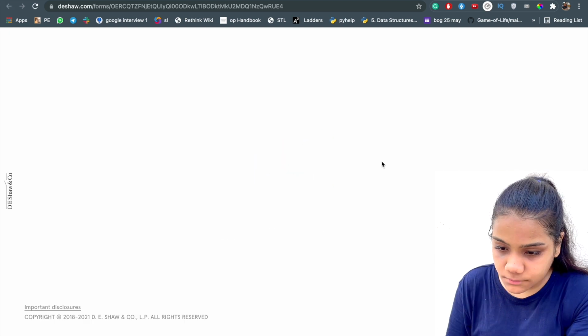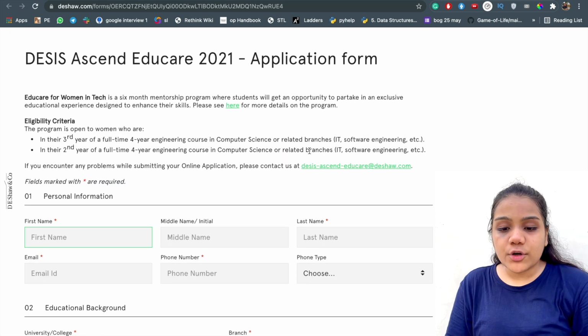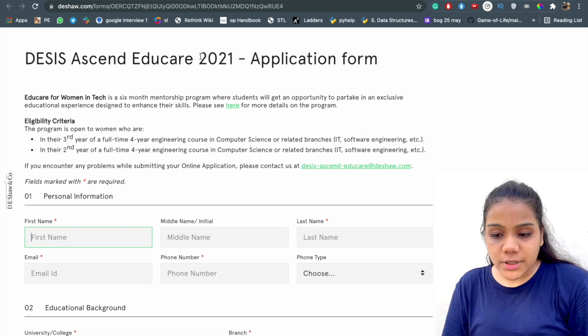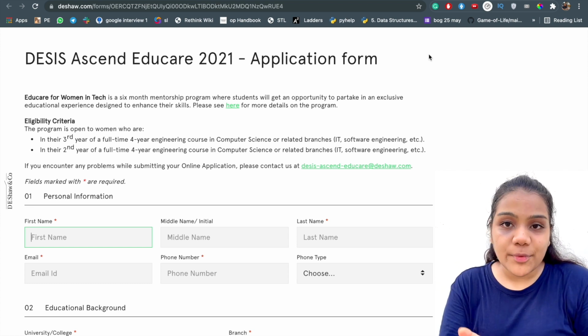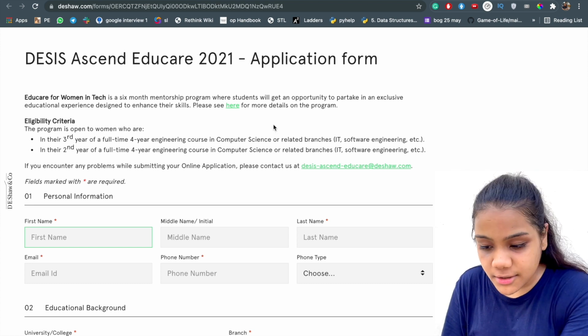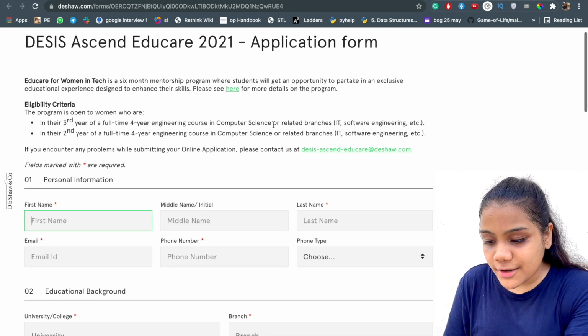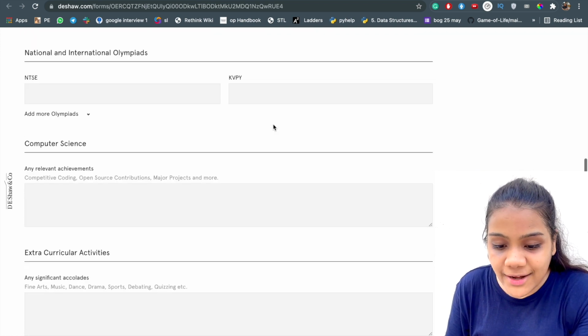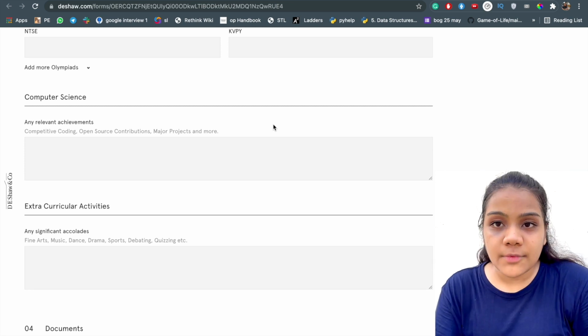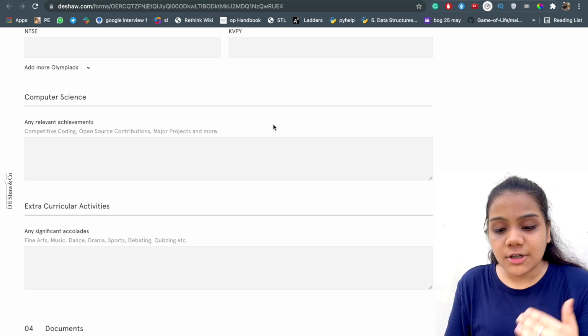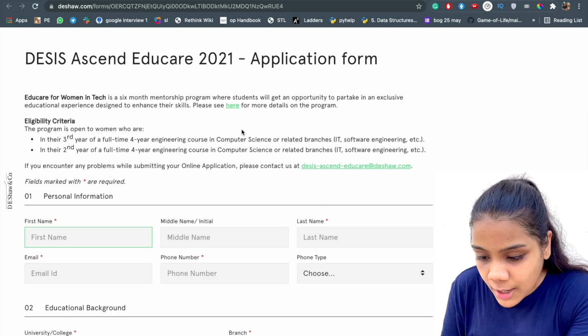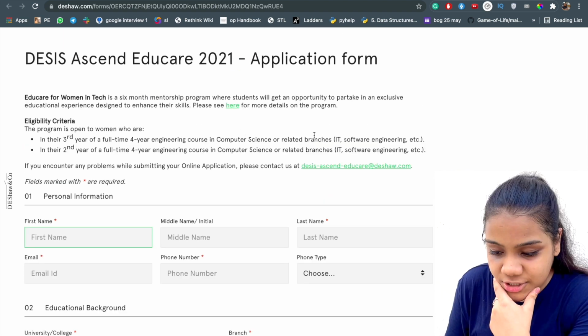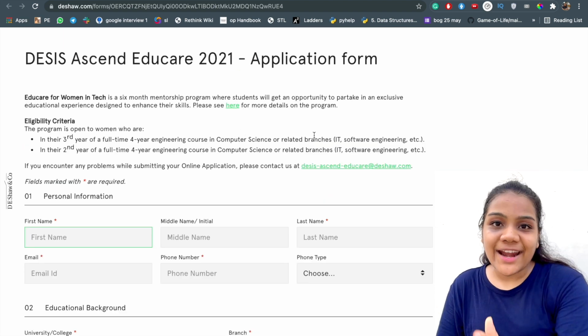Also, I want to tell you all about the Educare 2021 application. It is open for third-year and second-year girl students, and you can fill in the form. The link is in the description. And here there were some confusions about who is eligible and who is not. Computer science and related branches means computer and IT. So EC is not applicable.